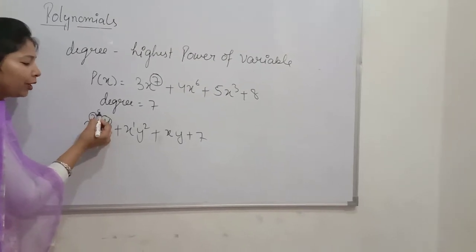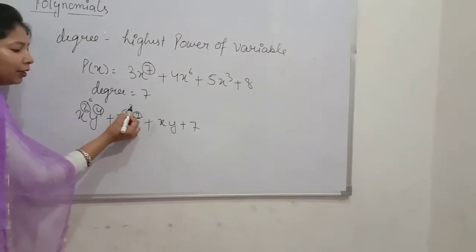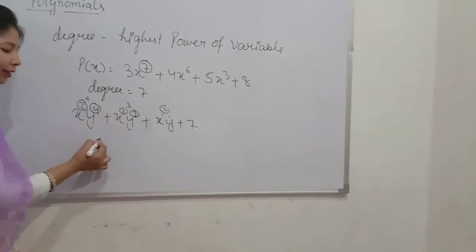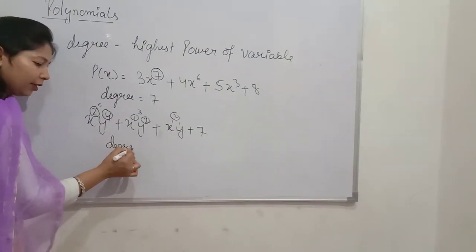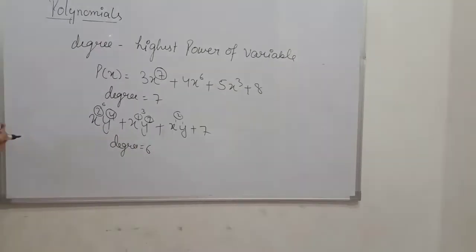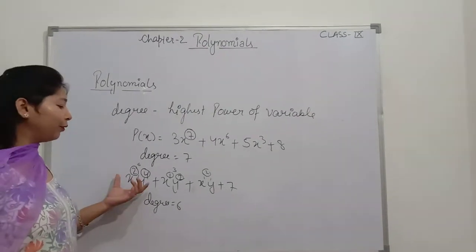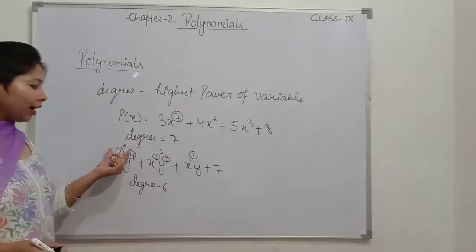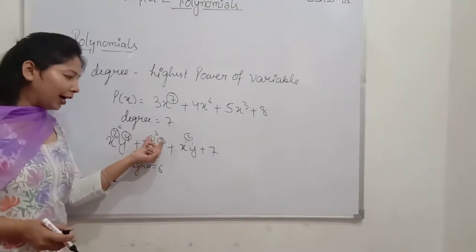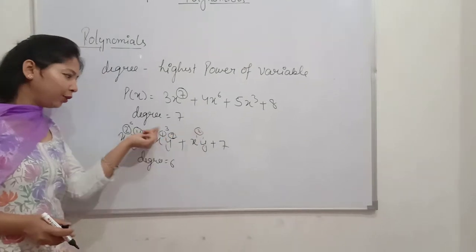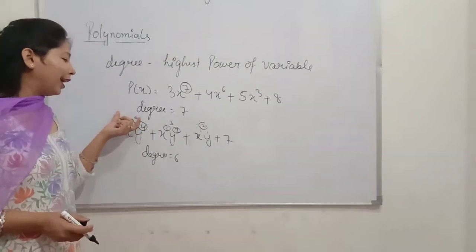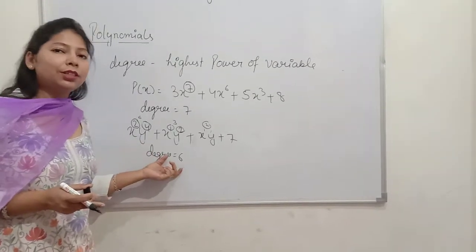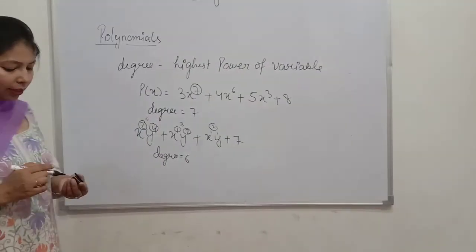Now 2 plus 4 is 6, 1 plus 2 is 3, and here it is 1 plus 1, 2. Now which one is the highest? The degree is 6. So you have to know how to find the degree of a polynomial when there is more than one variable. You have to add these two, add these two, add these two, and check which one is the largest. That gives you the degree. I hope this degree part is clear to you.